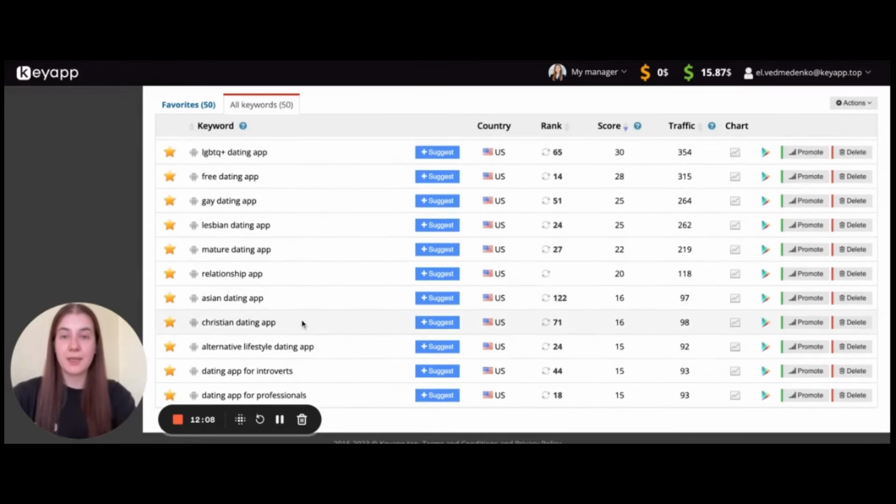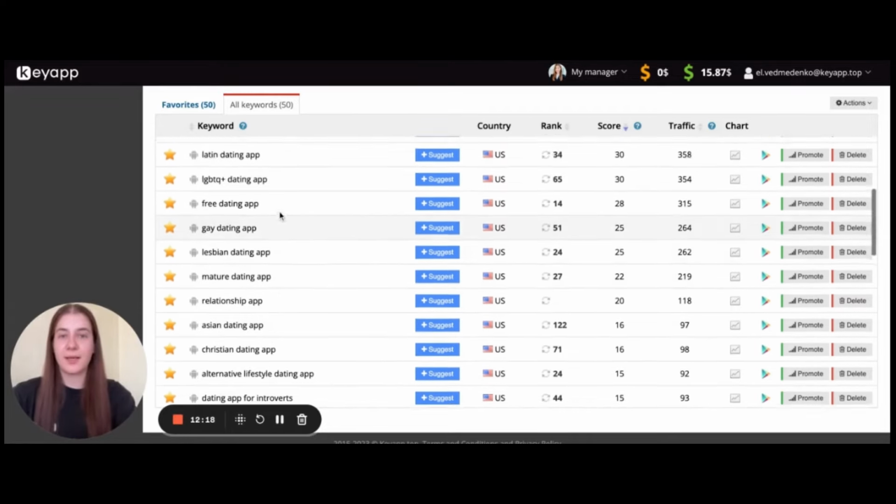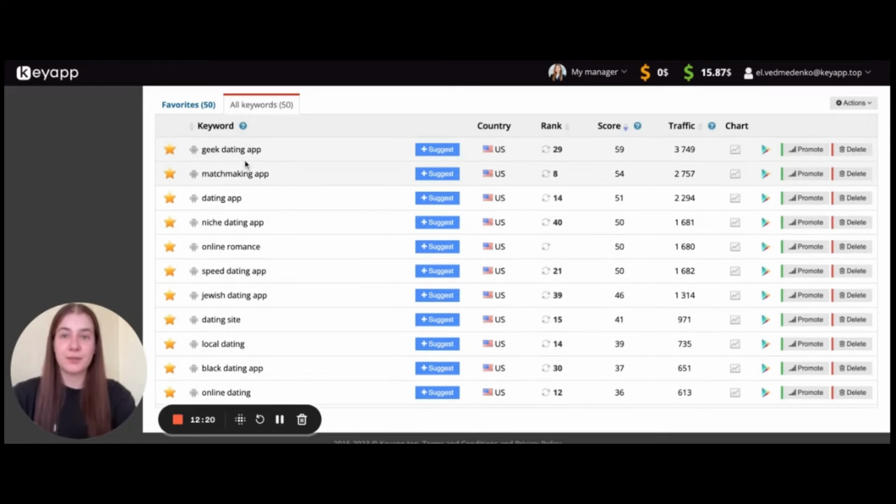So in this case, you cannot just take these keywords to promotion if your application doesn't have these features. Of course, we understand that some keywords like geek dating app may be popular, with a good popularity score, but if your application is not connected with this, you cannot just take this keyword and promote your application to top one.